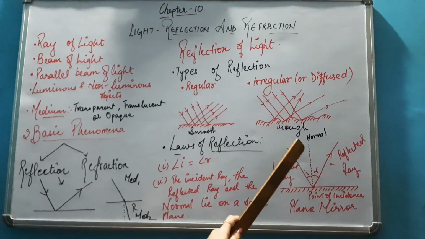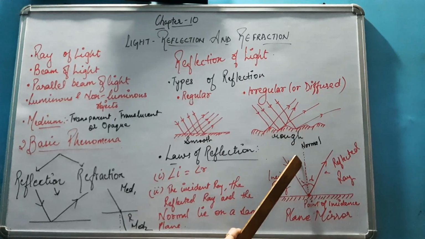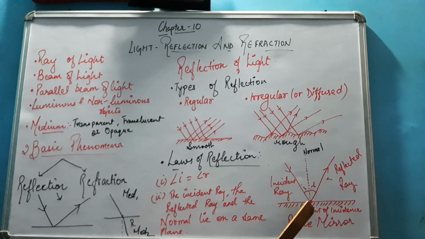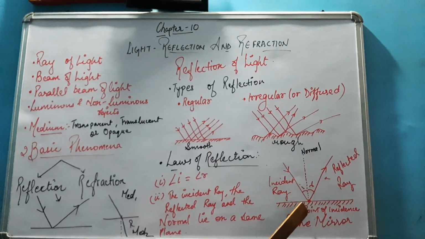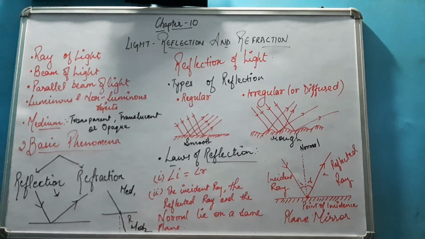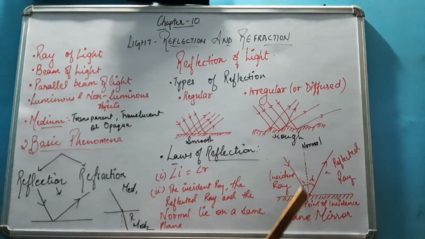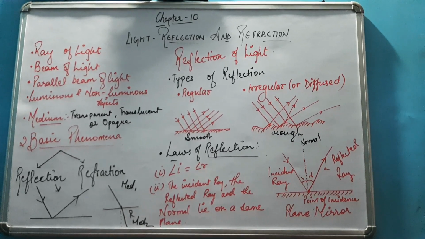The angle of reflection is formed between the reflected ray and the normal. And this is the point of incidence. I have marked it here because the point of incidence is the point on which the incident ray is falling. And at this point only we have to draw a perpendicular, which is known as the normal.